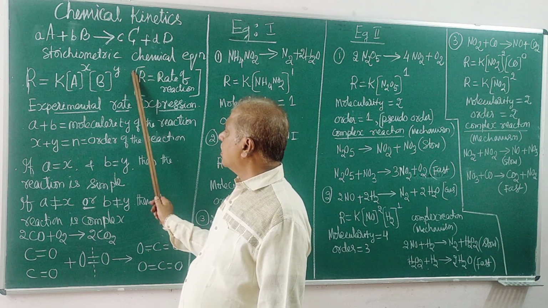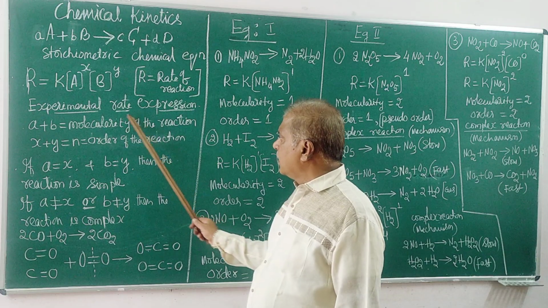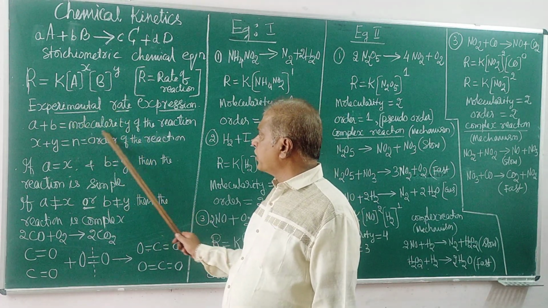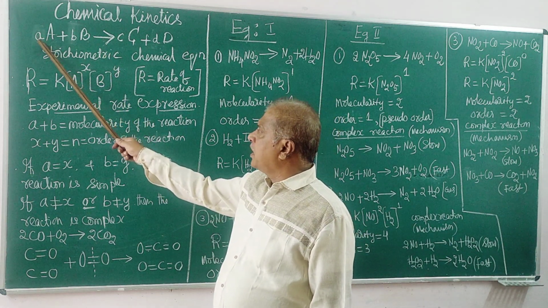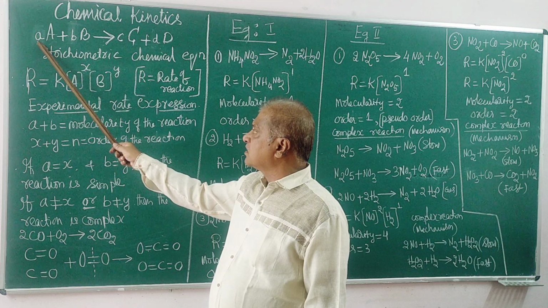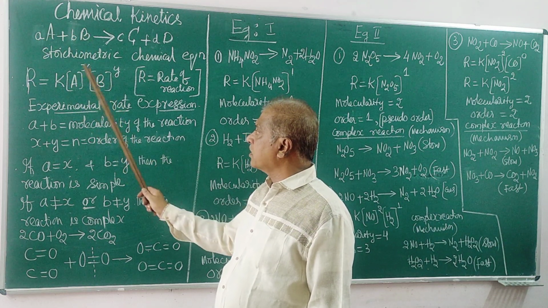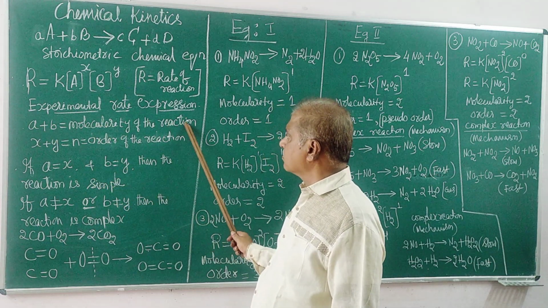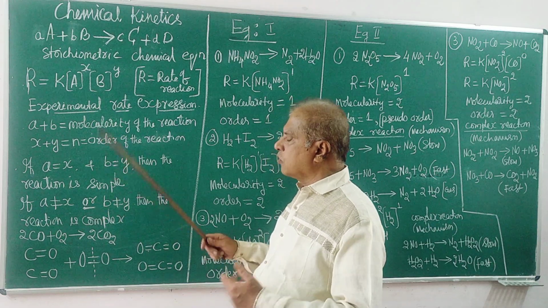One important terminology in chemical kinetics is the molecularity of reaction. What is the molecularity of reaction? It comes from the stoichiometric equation. A plus B is the balanced equation, with the number of moles of A and the number of moles of B taking part. That gives the molecularity of reaction. It may be one molecule, two, three or four molecules.